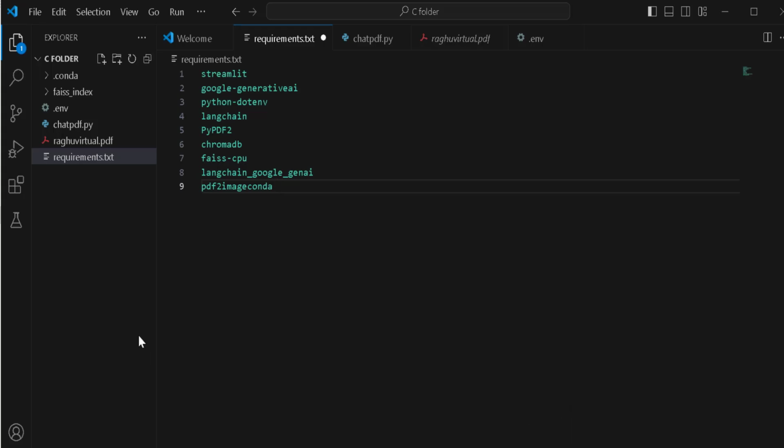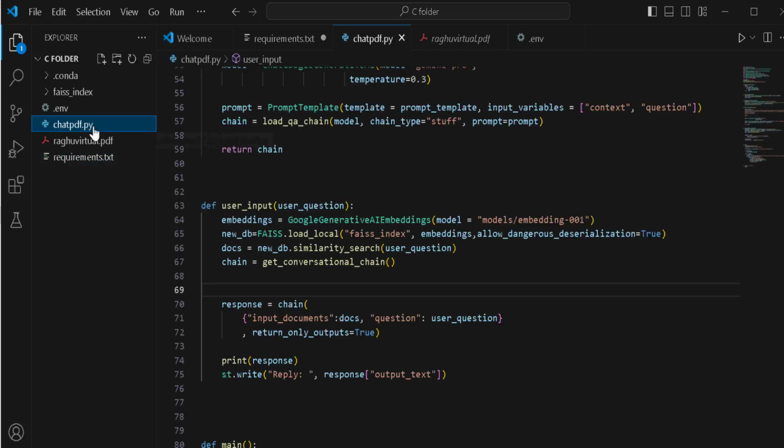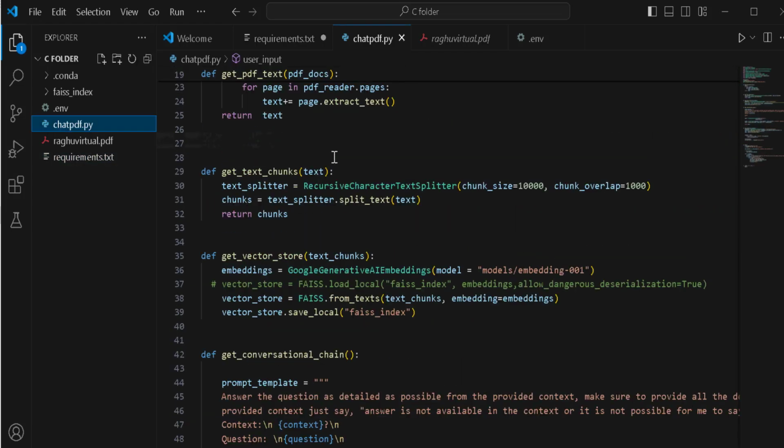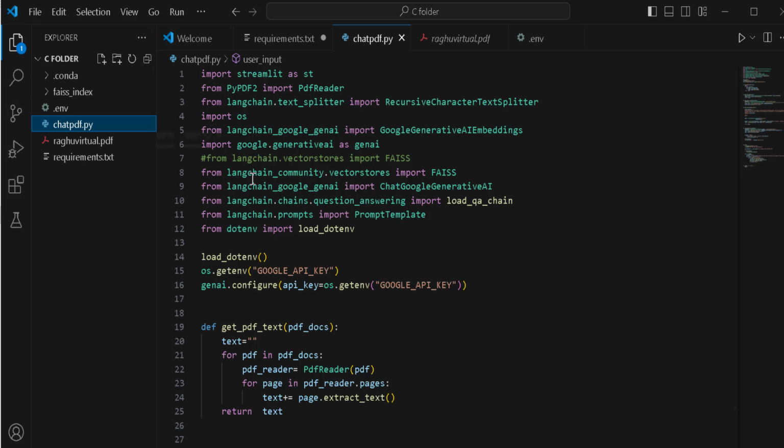Now we have the project files. We have .env, where you keep that Google API key, and this is the main chatpdf.py which we will be discussing, and then a PDF file about Raghuveer Das, but you can have a PDF file anywhere.